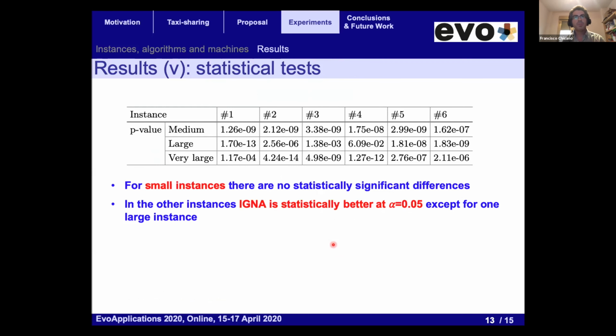We did some statistical tests to check if these observed differences are statistically significant or not. And we found that for small instances, the differences are not significant because they all get the optimal solution. But in the case of medium, large, and very large, we find that all the p-values are below 0.05. So they are statistically different, except in the large instance number 4.